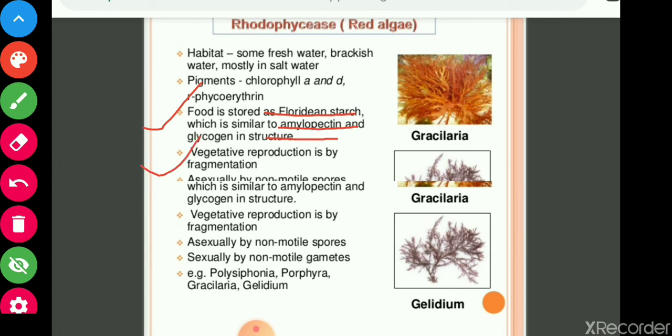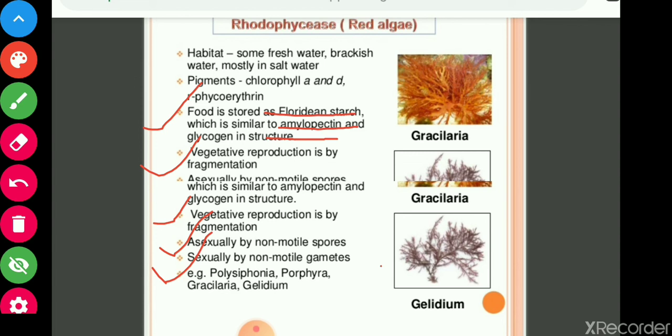Vegetative reproduction is by fragmentation. Asexual reproduction is by non-motile spores, and sexual reproduction is by non-motile gametes. So the difference is there.